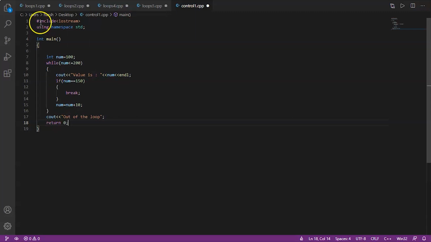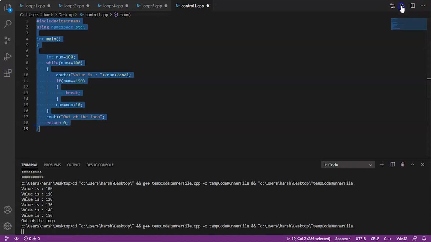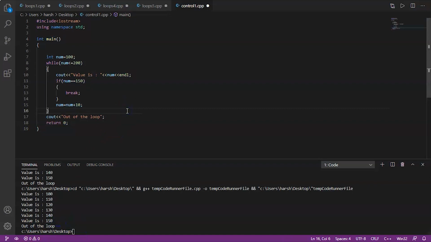Now we'll try to run this. Here we can see 100, 110, 120 up to 150. After that we are out of the loop. This means the code works fine. So this is the example of a break statement.